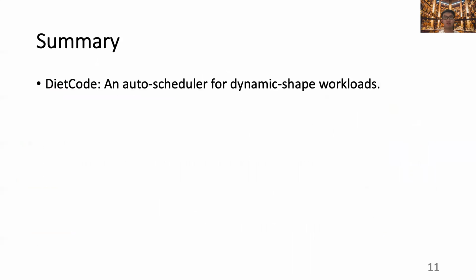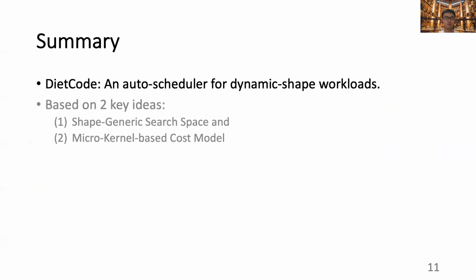In this presentation, we present DietCode, an auto-scheduler for dynamic shape workloads. DietCode is based on two key ideas: constructing a shape generic search space that is composed of microkernels, and using the microkernel-based cost model that consists of a trainable microkernel cost and an analytical spatial generalization cost.